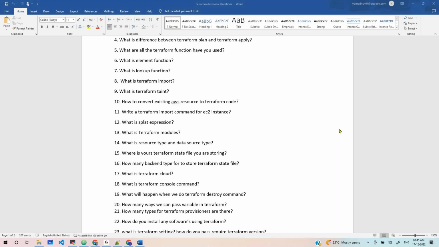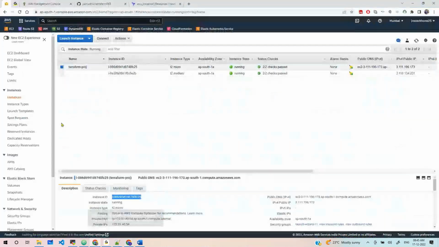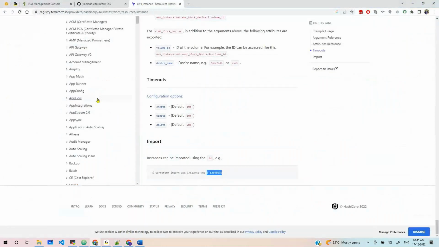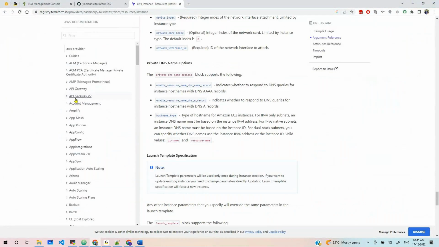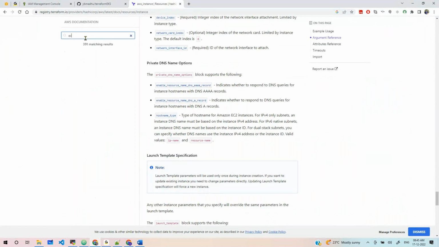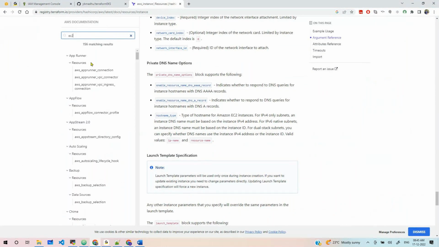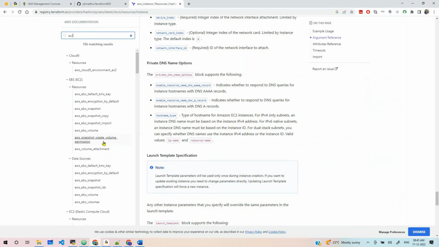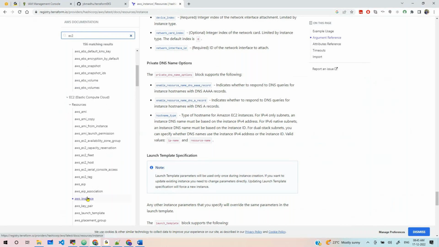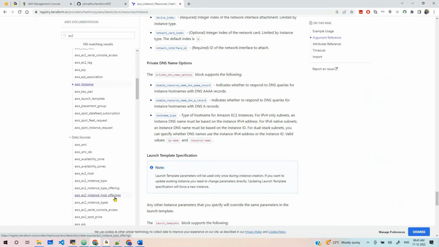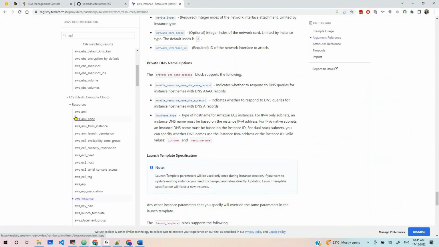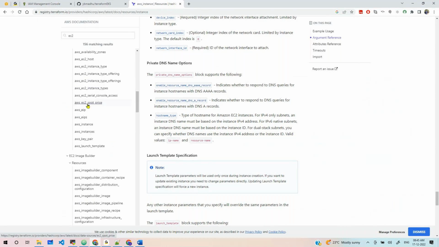For every resource, we have two types, right? From day one, we have been using this. If you remember, for example, if we go to EC2, take this EC2 itself, for example the AMI instance. You see here: EC2 resources and the data sources.